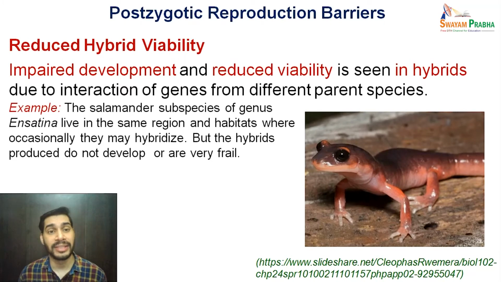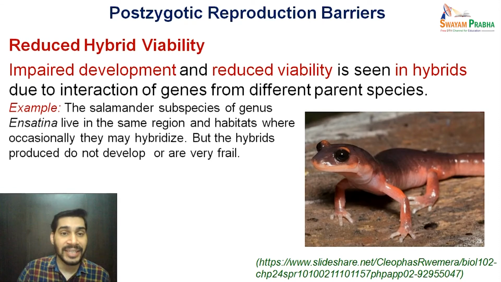So the salamander subspecies of genus Ensatina, of which you can see there are different subspecies, stay at the same place, and because of which they do hybridize, because there are no other barriers existing in that particular case. So they do hybridize. The hybrids which are formed have reduced viability. So their development is impaired and their viability is compromised.